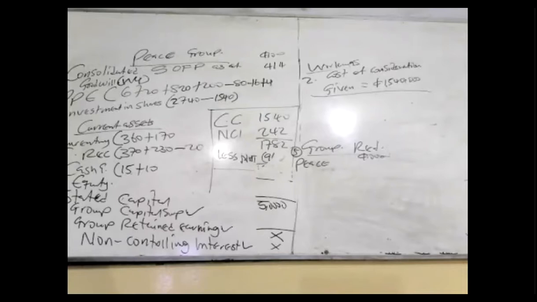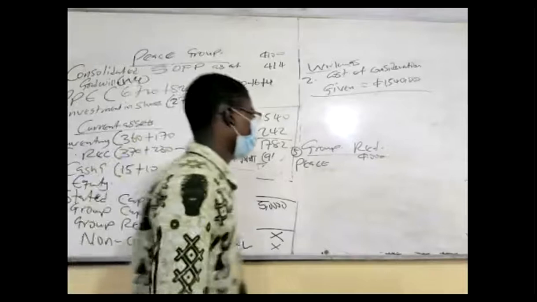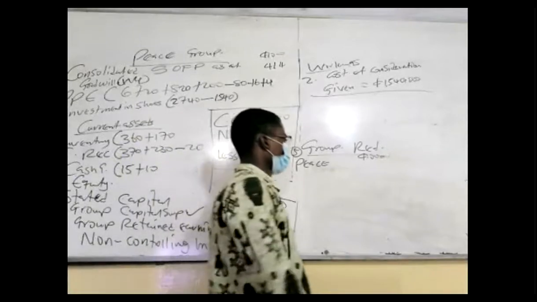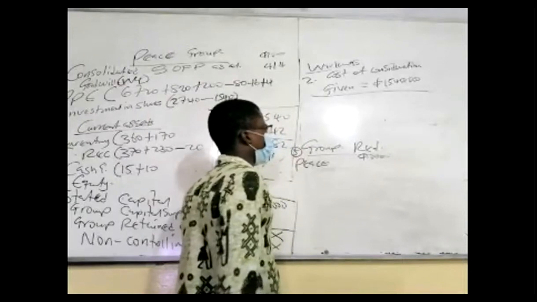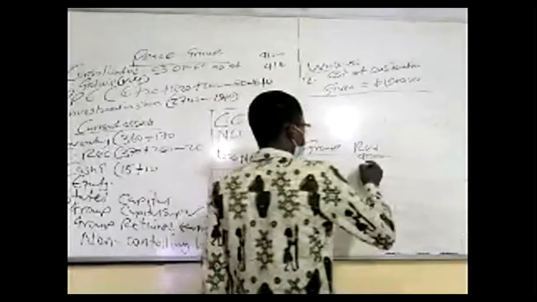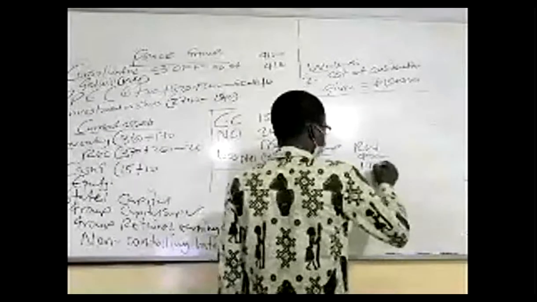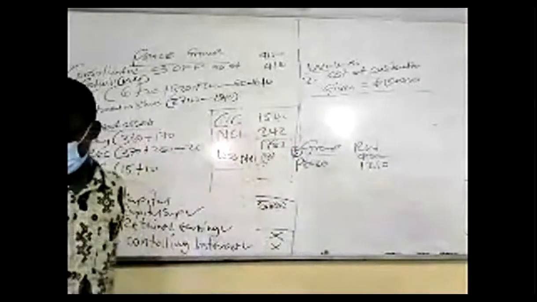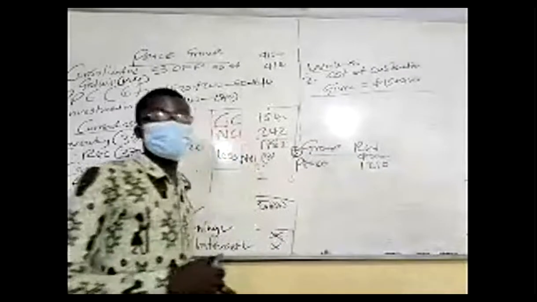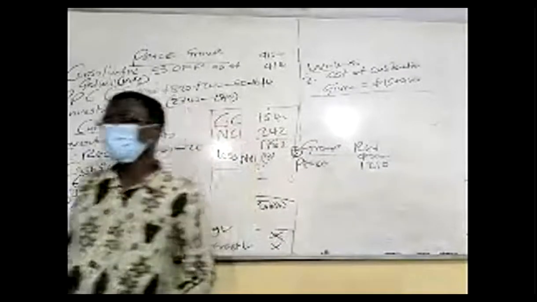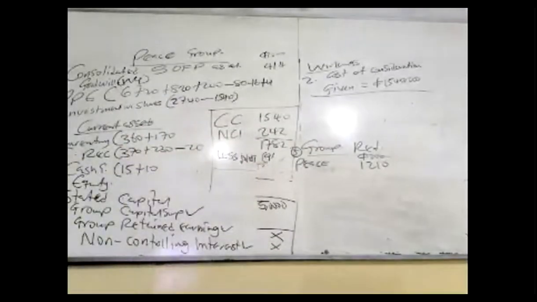1210. I can see 140 here. I'm not agreeing, that one is for Happy. Okay, so 1210. Perfect. And let's go. Then Happy. Pick your share of Happy's post-acquisition changes in the net assets.